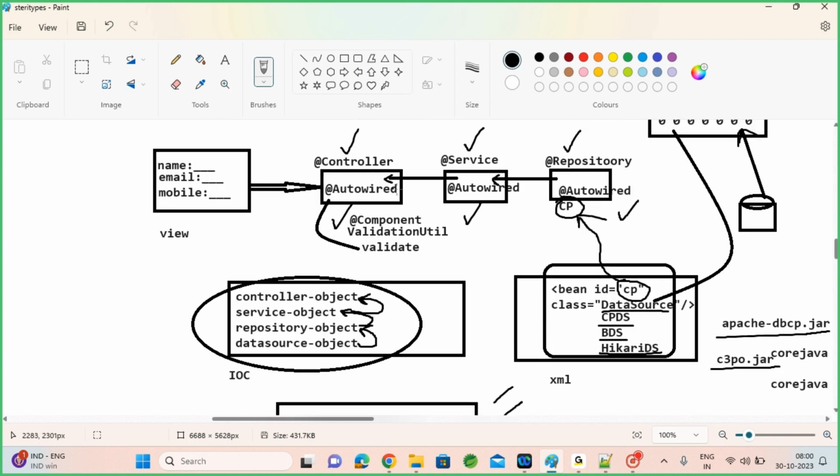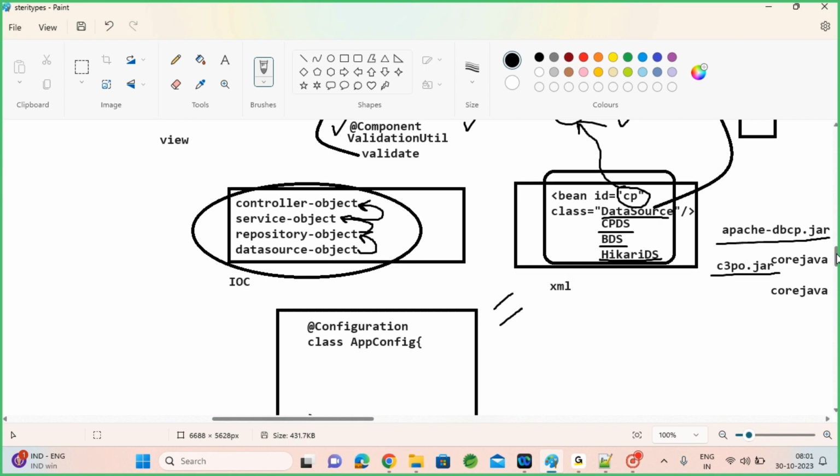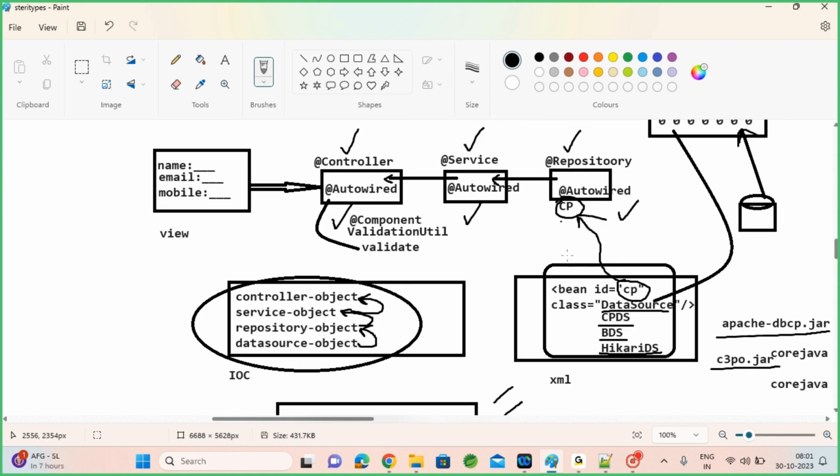Whichever objects you can't create by using controller or service annotations: the controller is your own controller for this form, the service is your own service for this particular use case, and the repository is your own bean which you create for CRUD operations. There will be some third party class objects already available that you need to create. In such a case, you can't go to that third party library, which they already implemented, and put this annotation on top of their classes. You can't put your controller annotation on top of the BasicDataSource class, which is already implemented and given to us. No. The classes are already implemented and given to us.